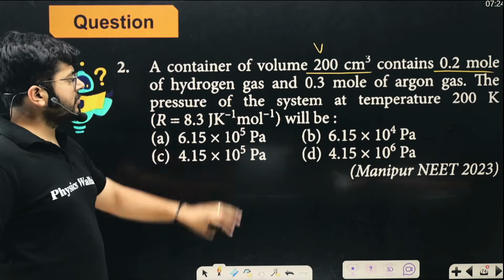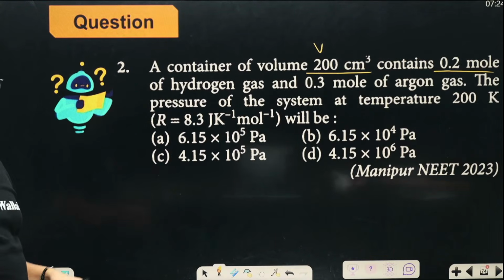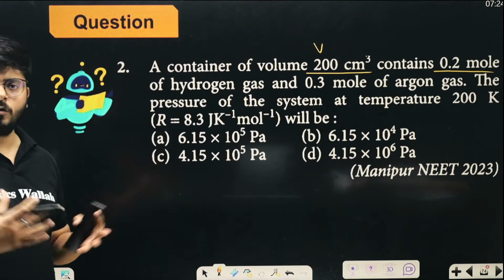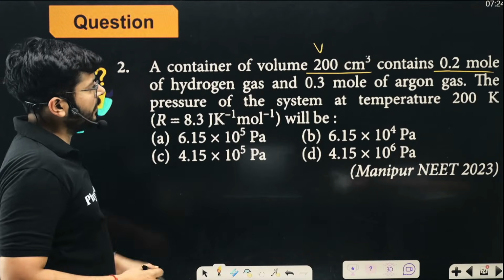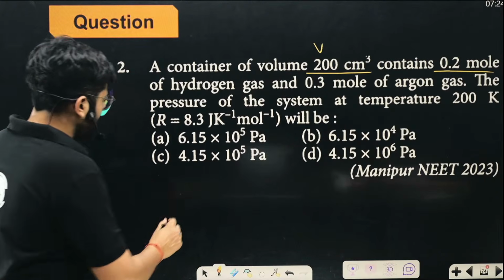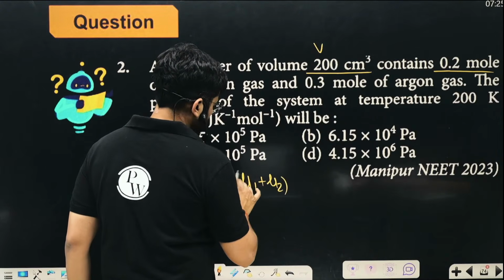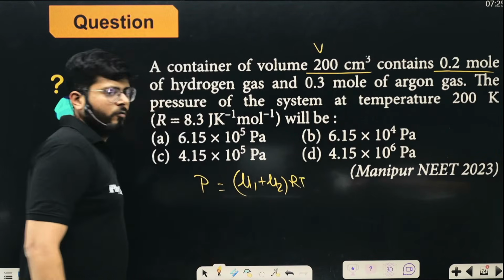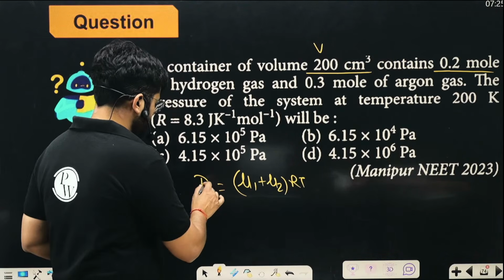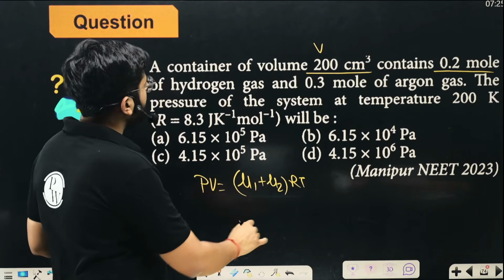And the pressure of the system at the temperature 200 Kelvin will be. So what will be the pressure of the system at temperature 200 Kelvin? We can say that the pressure due to the combination of those two gases will also add up, right? And if the first one has the mole mu1, the second one has the number of moles mu2, then the total is mu RT, but there are two gases, so (mu1 plus mu2) into RT, right? And it is PV equals to mu RT.